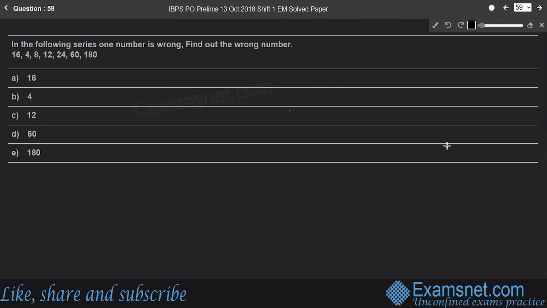Question 59. In the following series, one number is wrong. Find out the wrong number. So, the series has totally 7 numbers. Let us start from the last number, which is 180, right? So, here 180 is obtained when the last but one number 60 is multiplied by 3, right?